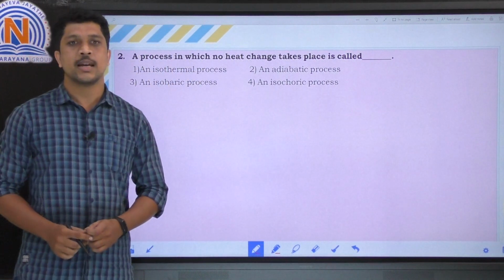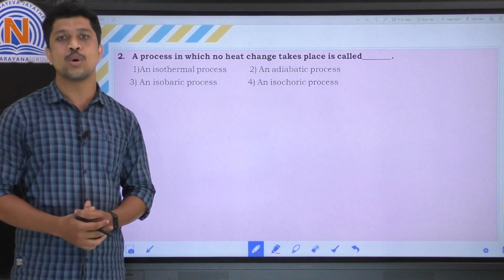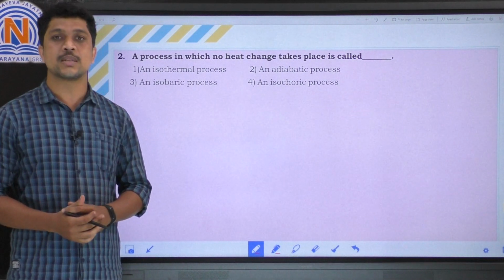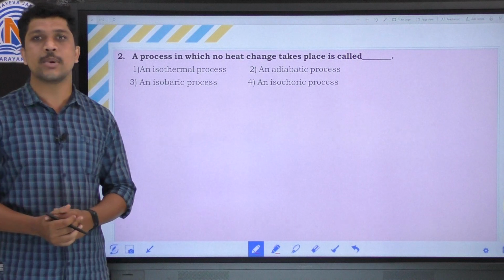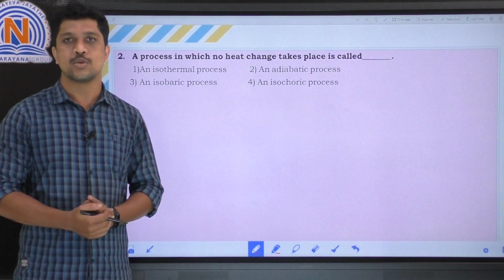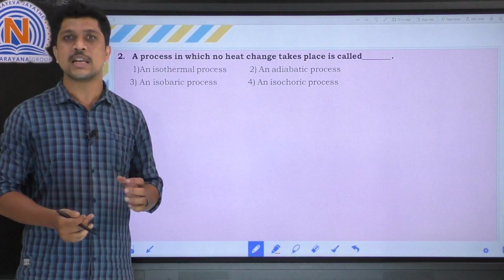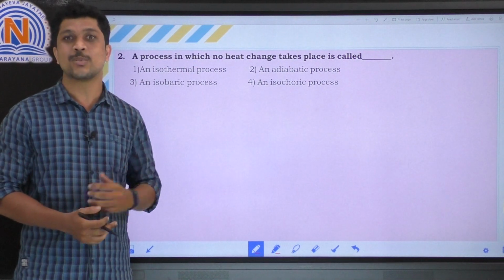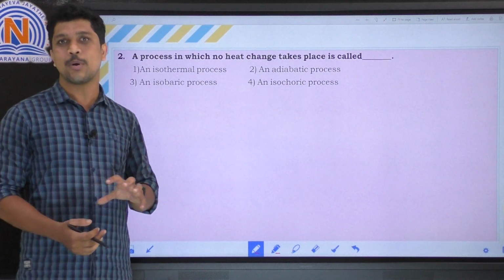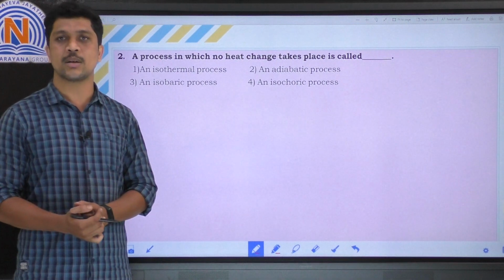The question: a process in which no heat change takes place is called, right? This process is called an adiabatic process. So what is an adiabatic process? In an adiabatic process, there is no heat exchange from system to surroundings as well as surroundings to system. So that type of process is called an adiabatic process.